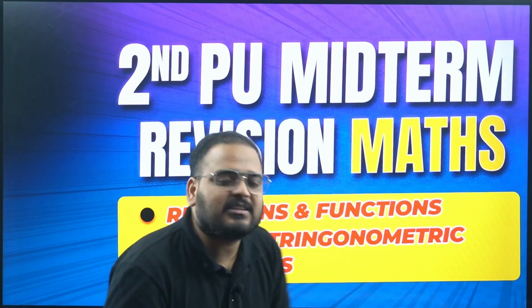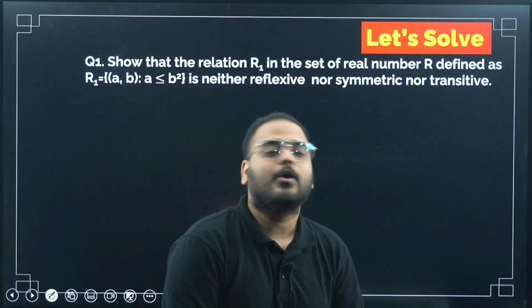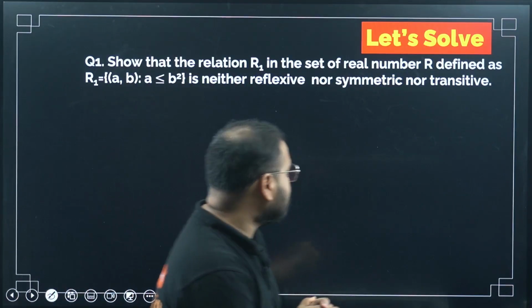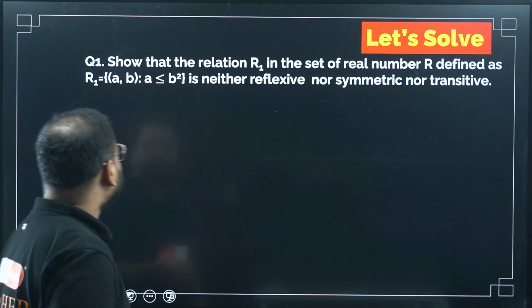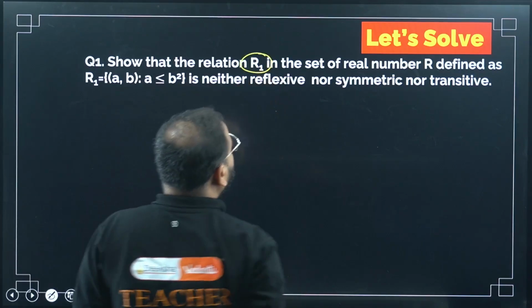Okay, chaliye, then let's start with the first question. What is it, sir? First question coming up is on, again, relation and functions. Let's see. So that the relation R1 in the set of real numbers R, okay, chaliye, so they have given the name of the relation. Relation R1 hai bhai, chaliye, okay.